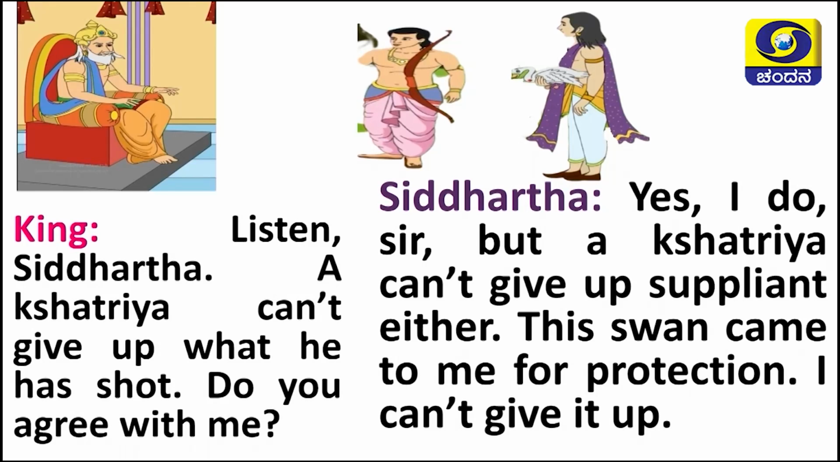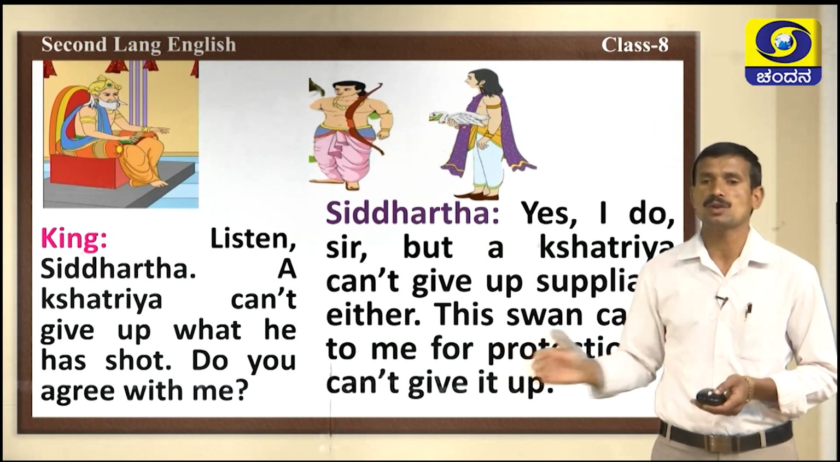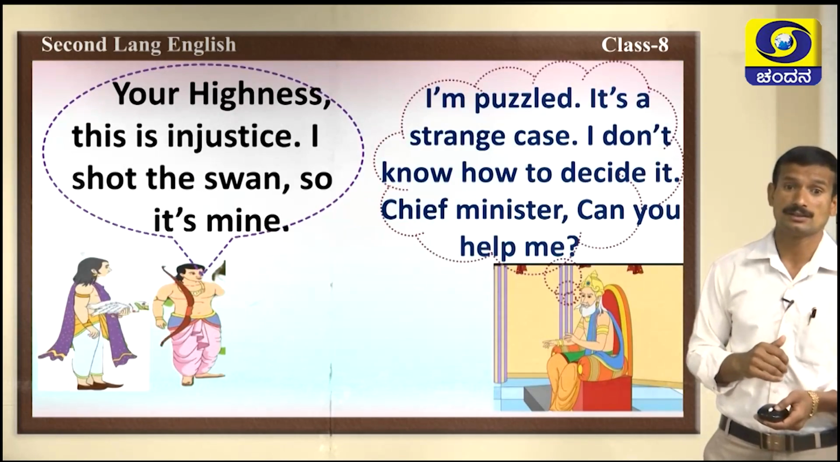This swan came to me for protection. I can't give it up. Dear king, I saved this swan's life. The swan came to me for protection. So, I saved the swan. So, I can't give up the swan. This is the answer given by Siddhartha.